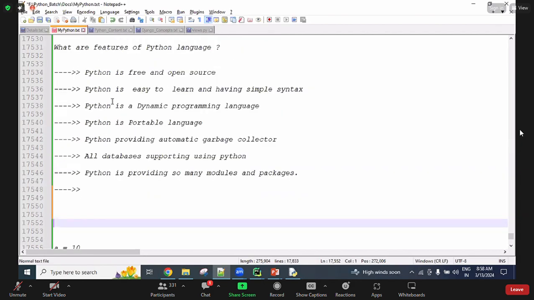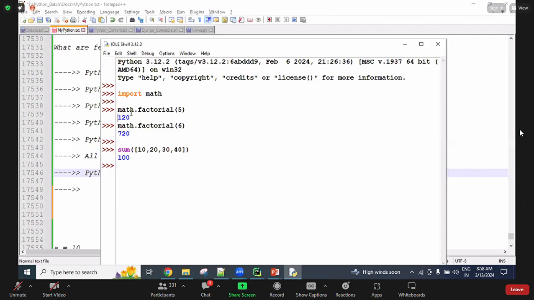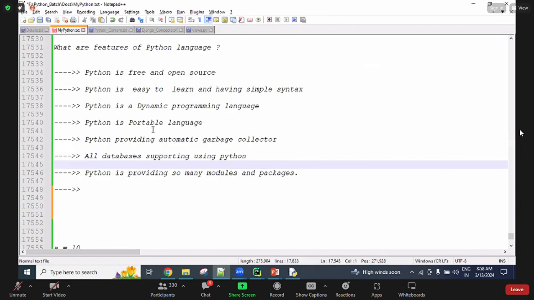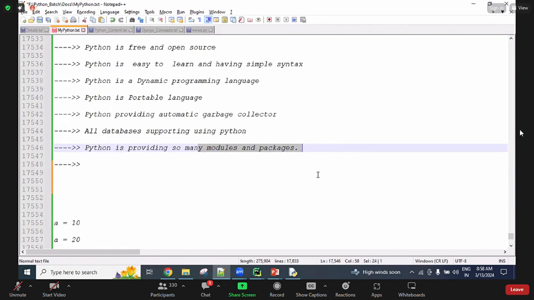Okay, see, guys, here Python provides so many modules and packages, I said. So one module, just the math module, I used here, guys. Using this, I'm finding the factorial value. Later we are going to discuss the math module separately. There I will explain n number of functions of this module to you, guys. Like that we have n number of modules, guys, each module having its own purpose, and as per the requirement, when we are developing our logic, we are going to use these modules and we will get solutions as per our requirements.